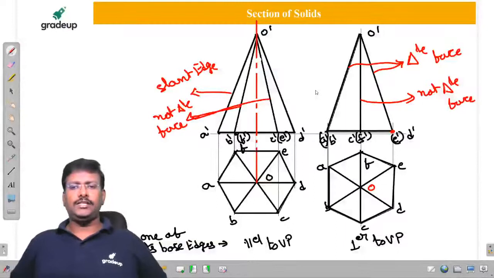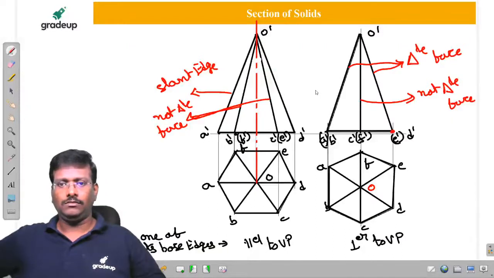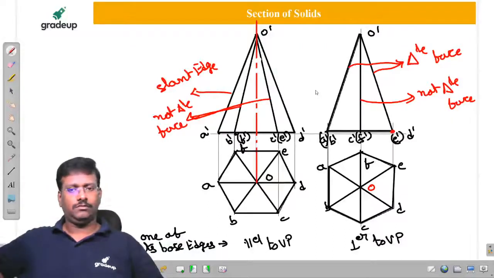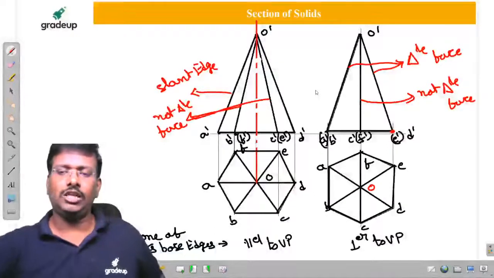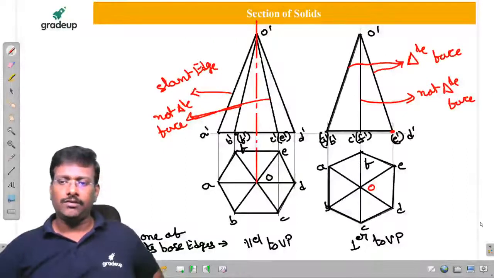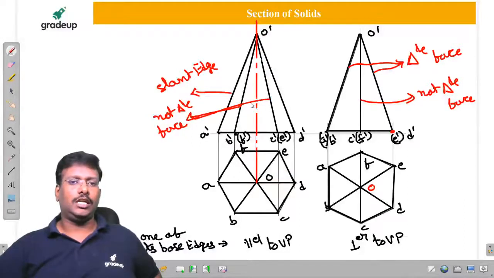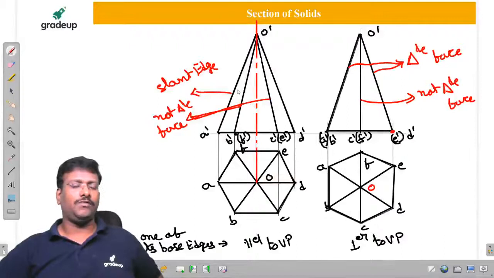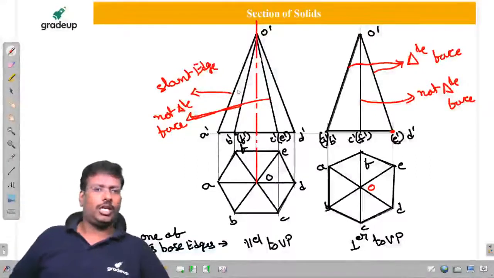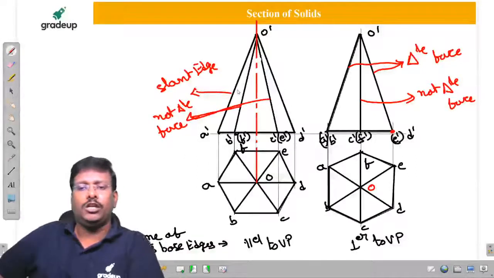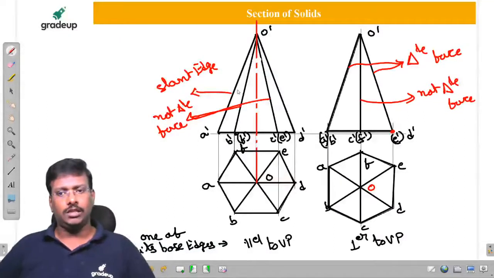Up to this it is clear, my dear friends? At least show the status reactions, so I can know it. Because typing takes time, I can understand. Just show that, then I can understand up to what level you understood it. Otherwise, if you have any queries, try to type it, I will explain. Just showing the diagram and giving the question is not that good, because in the examination, we don't know how they may ask the question. So you should be in a position to answer these things.